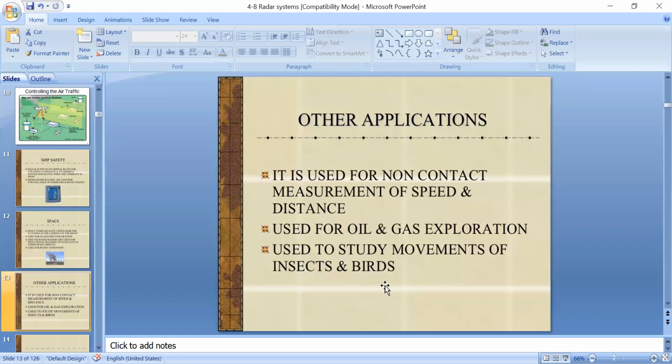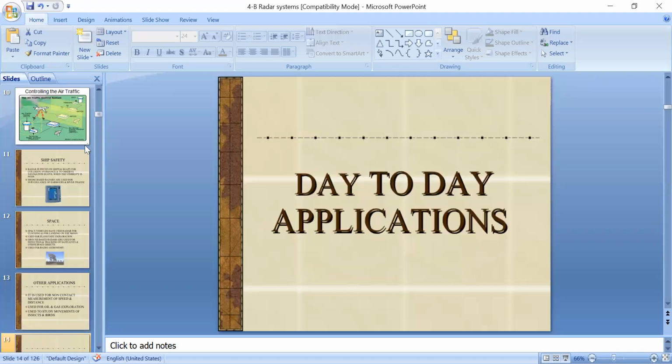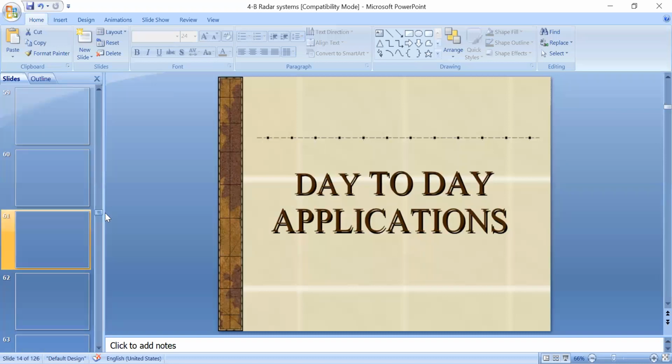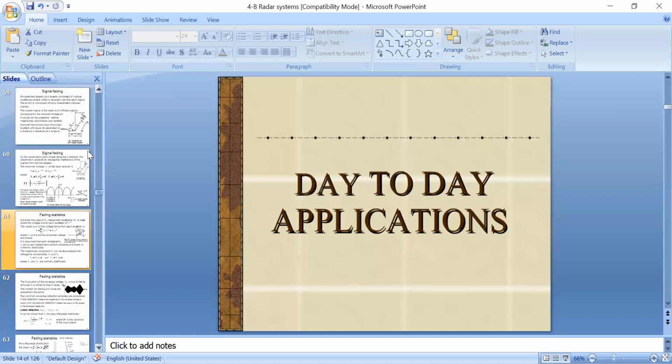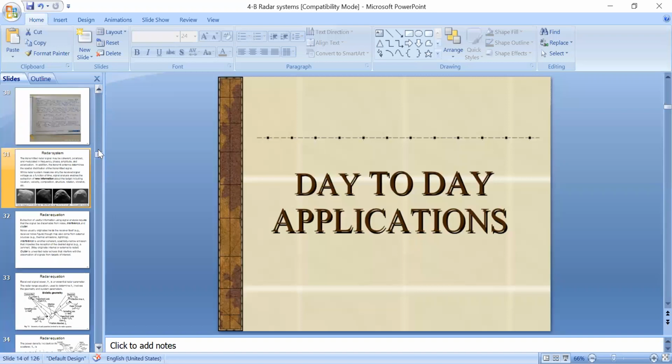It's very inspiring to observe the movement of insects and birds. Also we are using radars. In several day-to-day applications we are using radar. So now we will see the day-to-day applications.